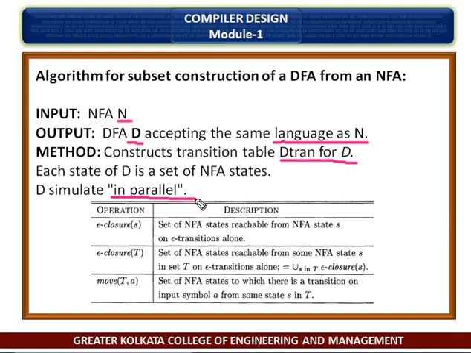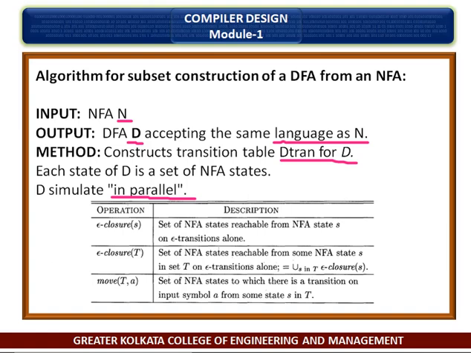all possible moves N can make on a given input string. Our first problem is to deal with epsilon transitions of N properly.